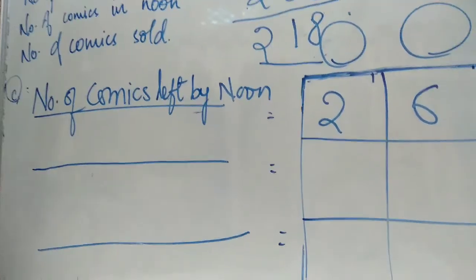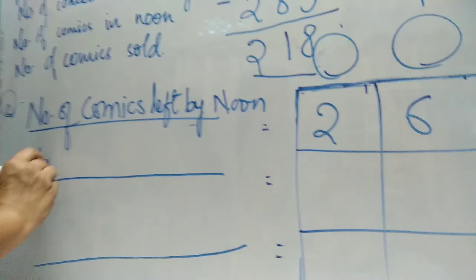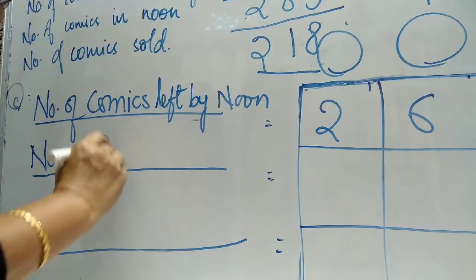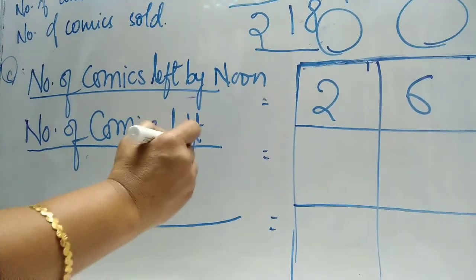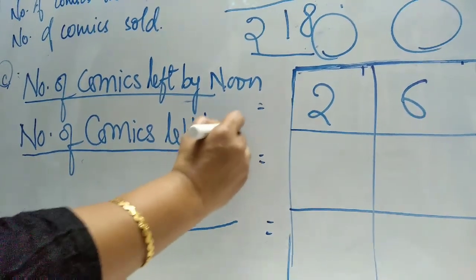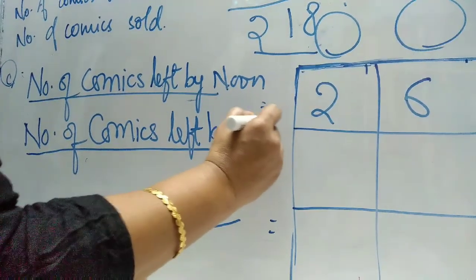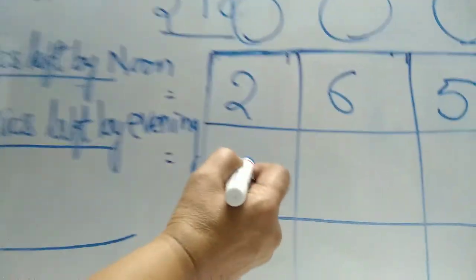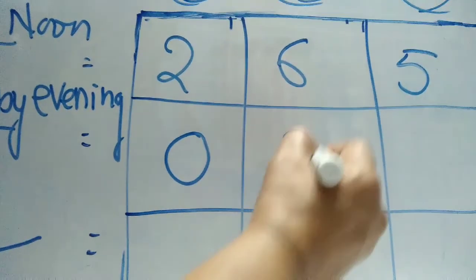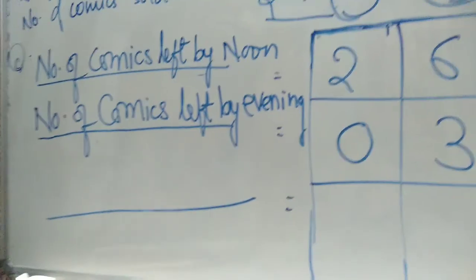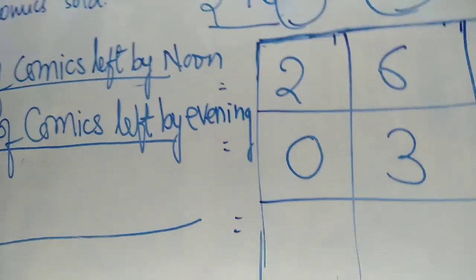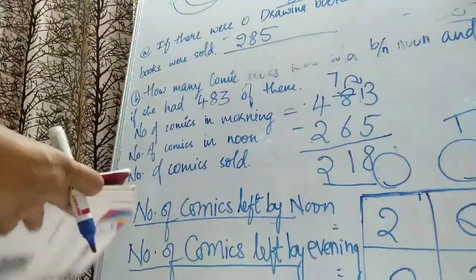So number of comics left by evening, that is 35. Okay. Now, how many more comics books were sold between noon to evening?